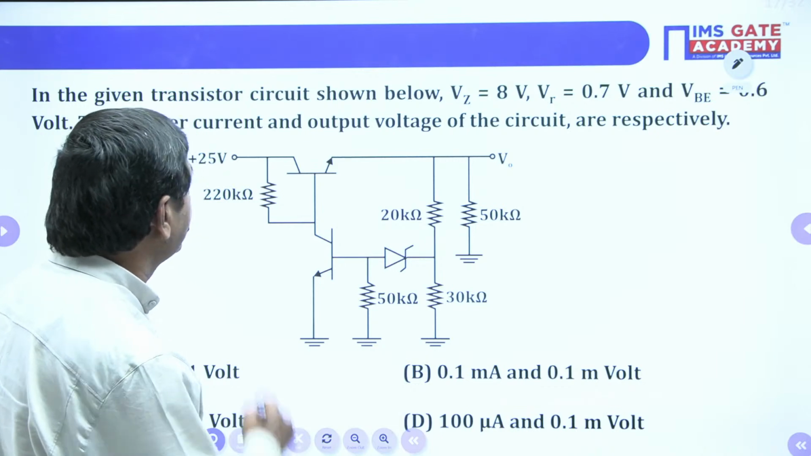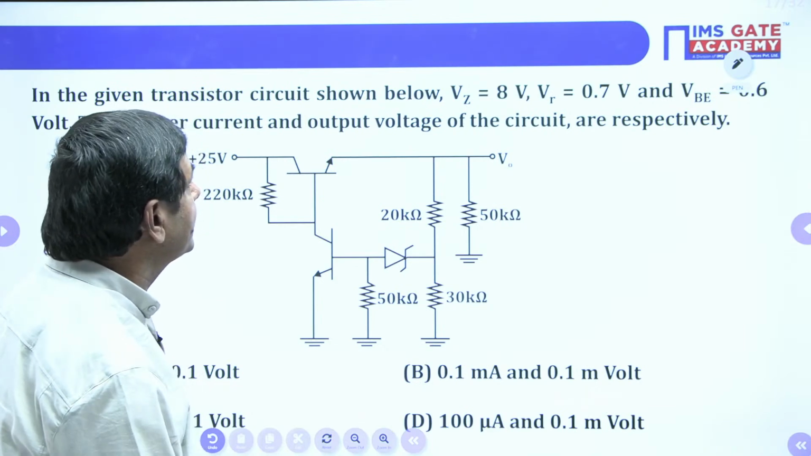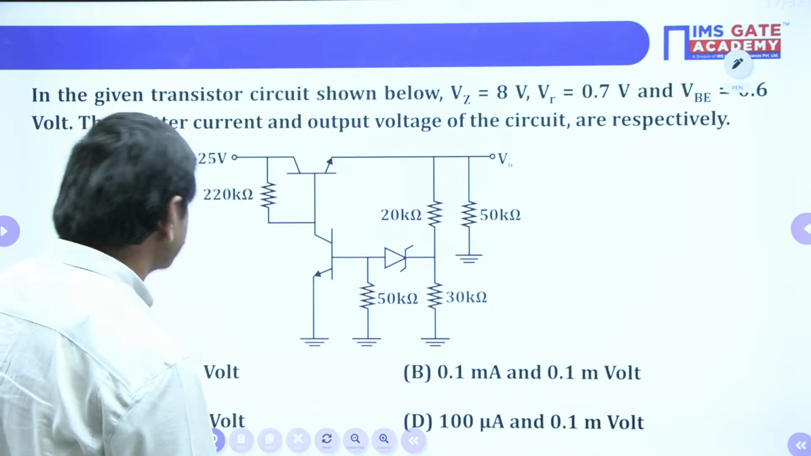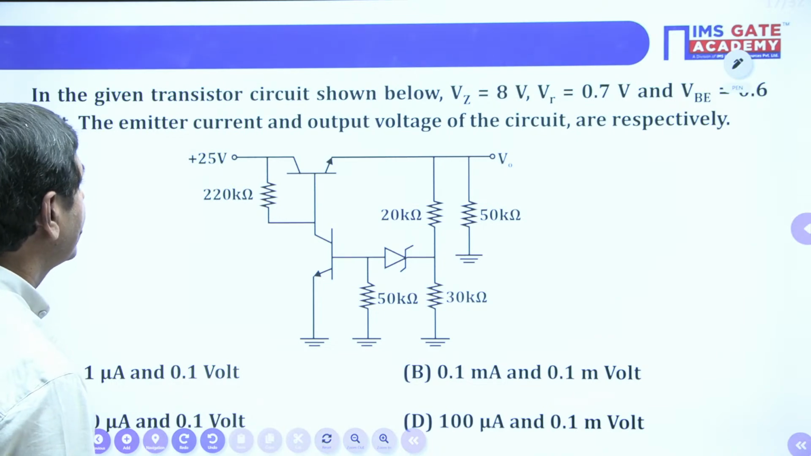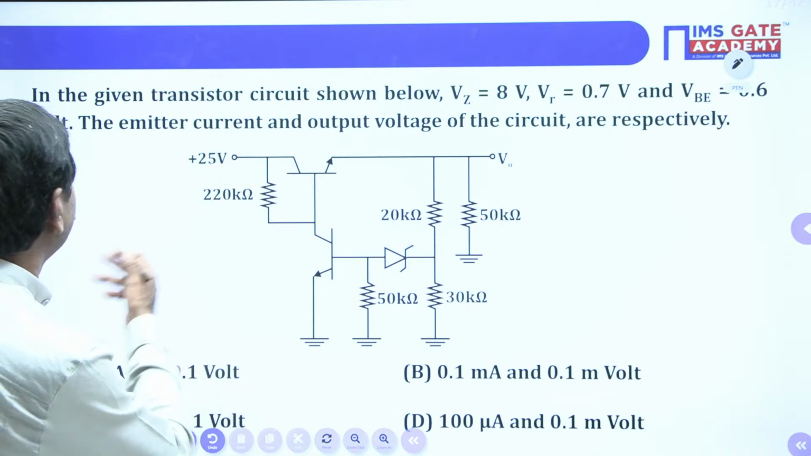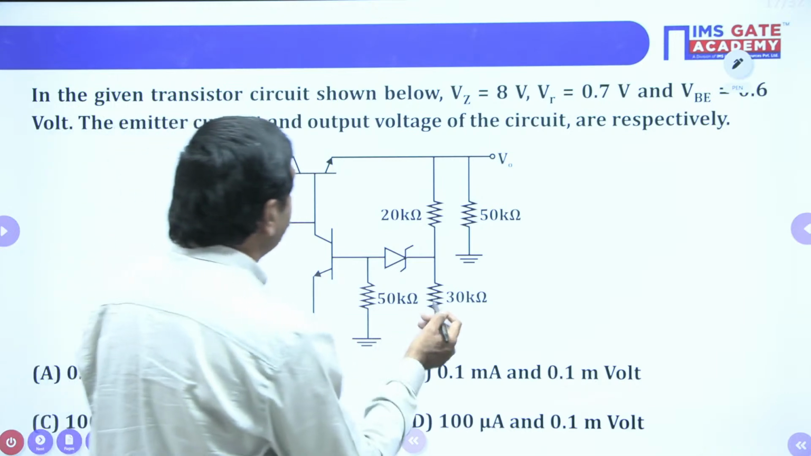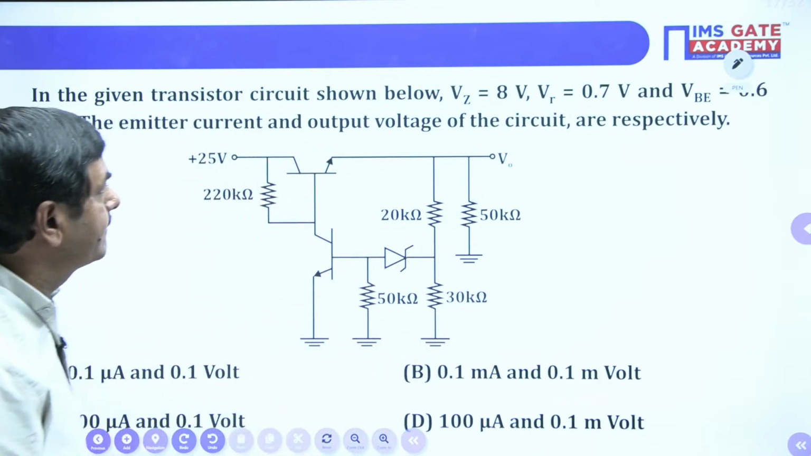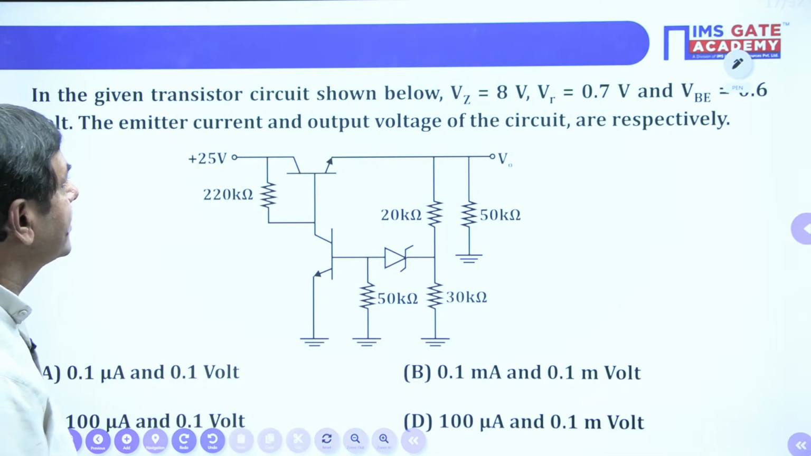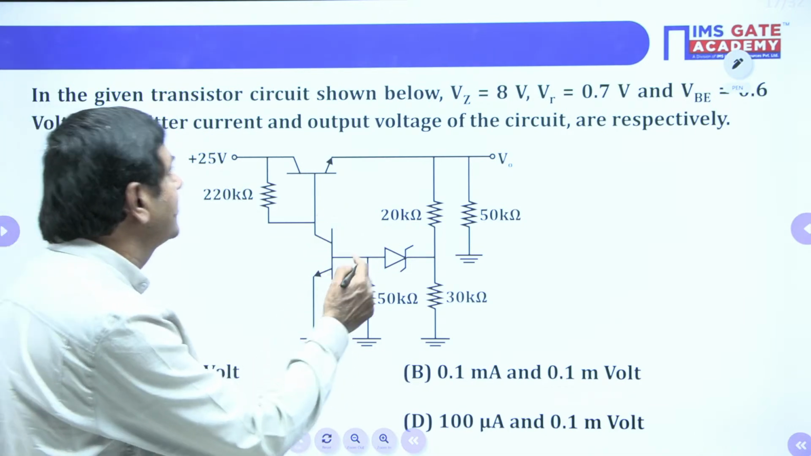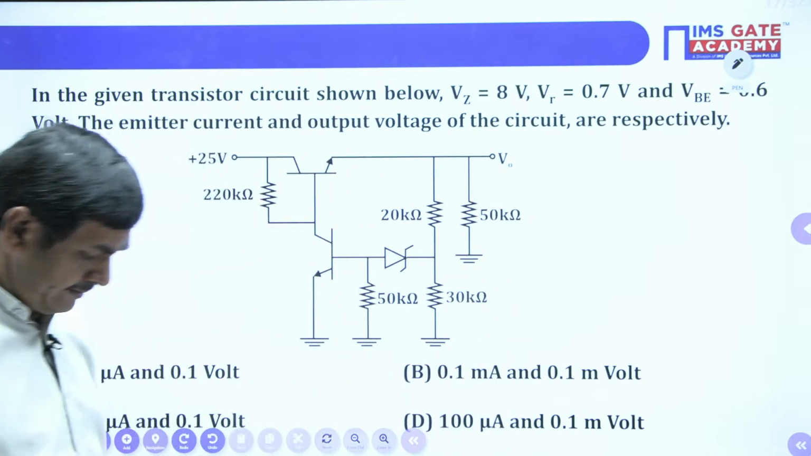What is the output? The emitter current and the output voltage of the circuit are required. It is asking to find the emitter current and also to find the output voltage. How can we find this? The Zener voltage is 8 volts, VR is 0.7 volts, VBE is 0.6.